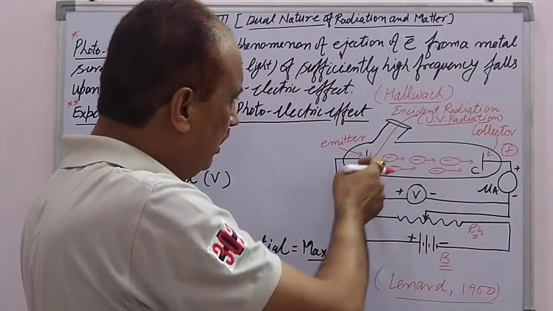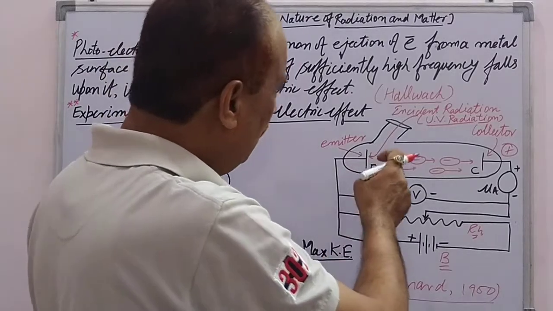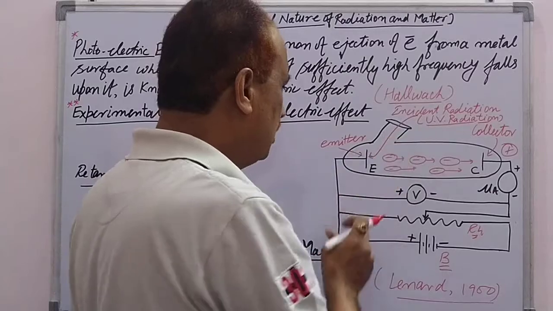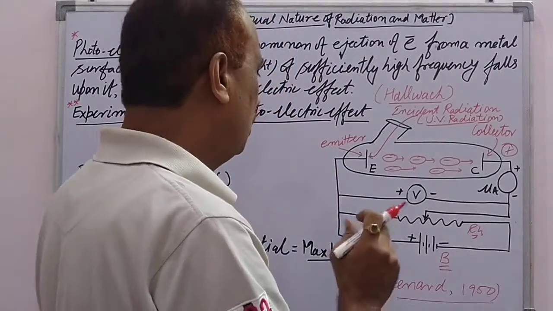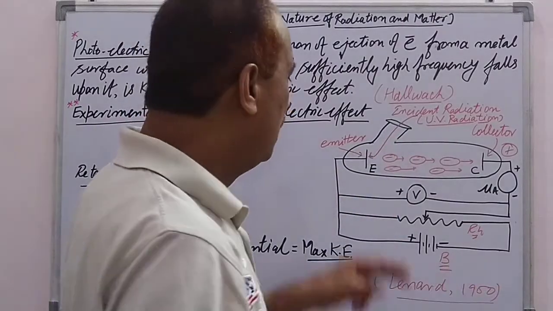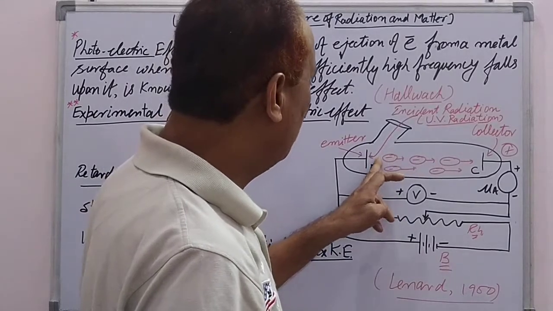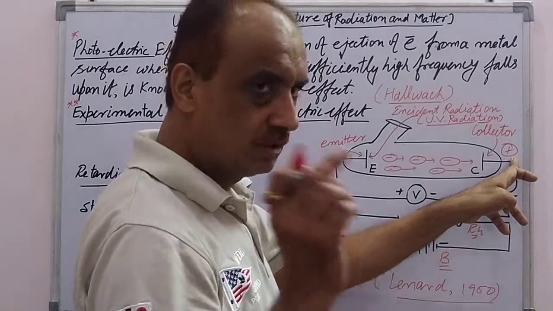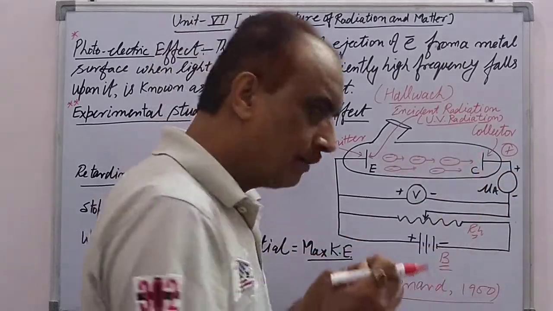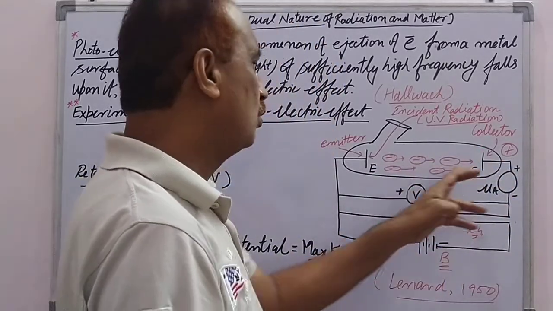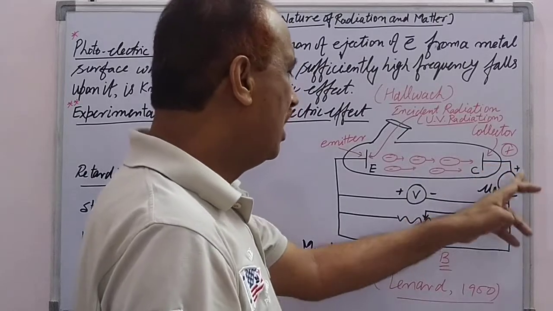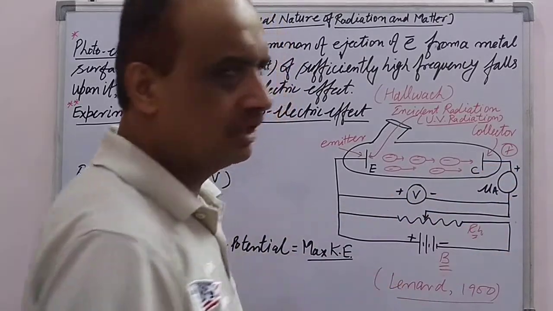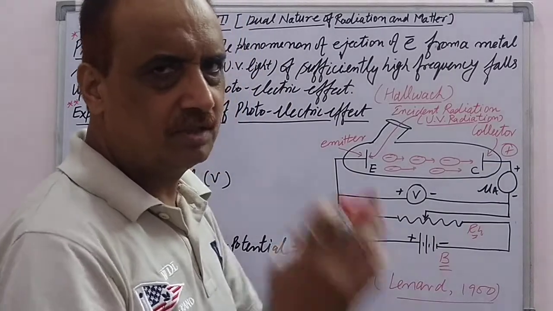So when the incident radiations are incident on the emitter, these radiations are absorbed by the emitter and electrons are ejected from the emitter, and these electrons will move from the emitter towards the collector. Because the collector is positively charged, it has the ability to absorb the negatively charged electrons, so electrons are absorbed by it, and photoelectric current is flowing in the circuit. Now this is the one case.